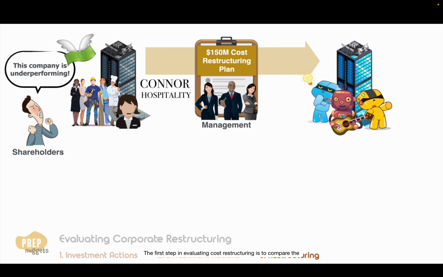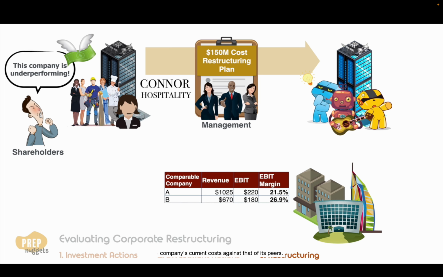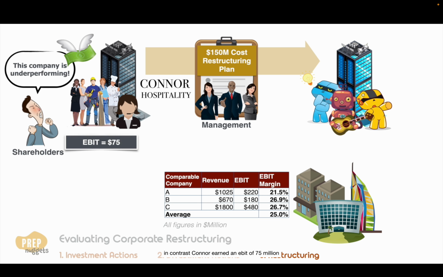The first step in evaluating cost restructuring is to compare the company's current costs against that of its peers. We do this by studying the EBIT margins. So let's say these are the revenues and EBIT of comparable hotel chains for the past year. The industry average EBIT margin is 25%. In contrast, Connor earned an EBIT of $75 million from $500 million revenue, so its EBIT margin is just 15%, much lower than the industry average.